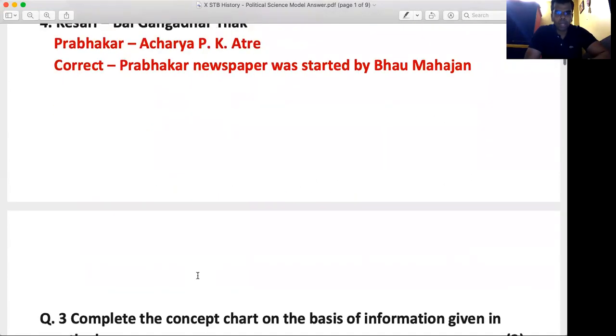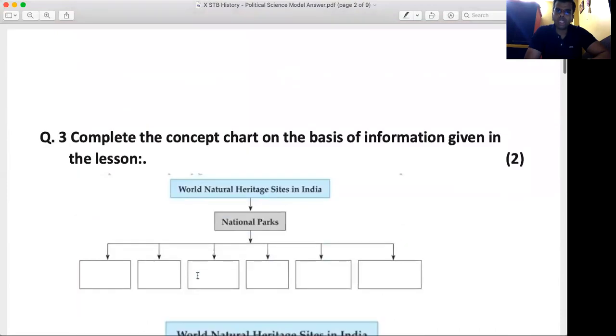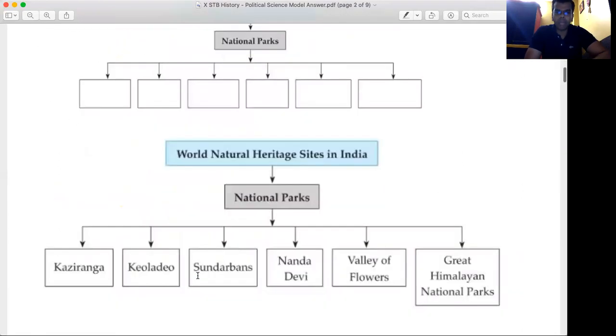Going ahead, question number 3. Complete the concept chart on the basis of information given in the lesson. World Natural Heritage Sites in India, National Parks. You have to name the 6 national parks. The first one was Kaziranga. Second one, Keoladeo. Third, Sundarbans. Fourth, Nanda Devi. Fifth, Valley of Flowers.